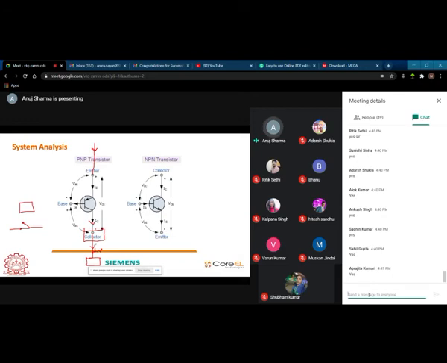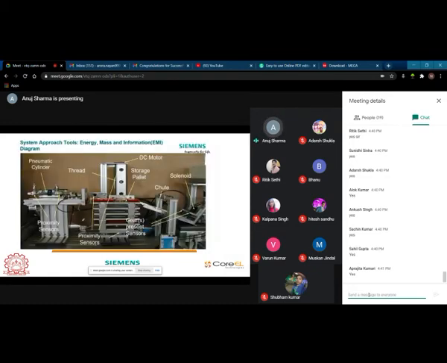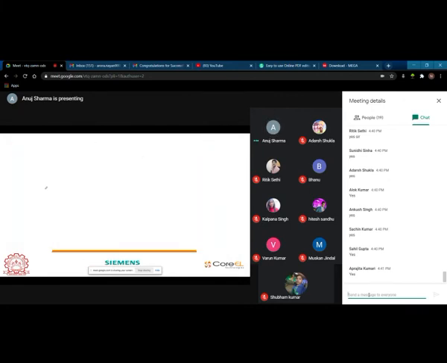What I am going to do is I am just going to give you the EMI flow, energy, material, information flow diagram for this particular pneumatic cylinder that I am going to draw for you, and we will draw for the entire process. Okay, so I have that particular diagram available with me.